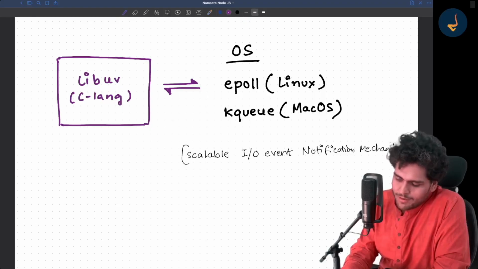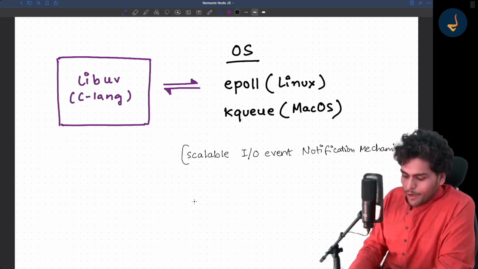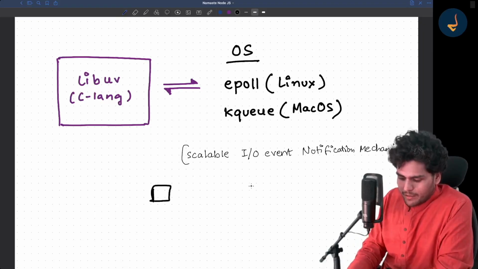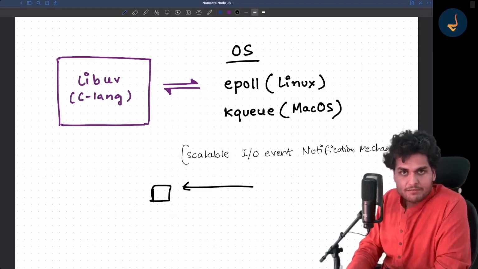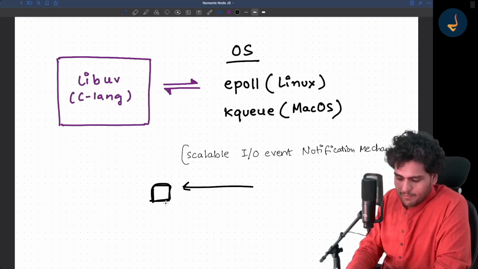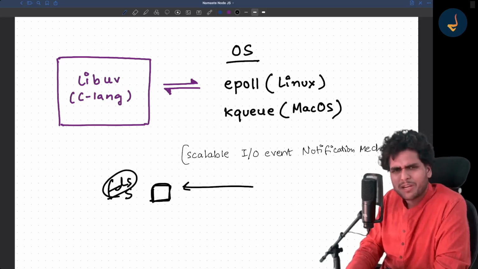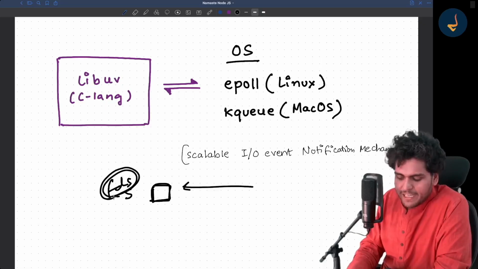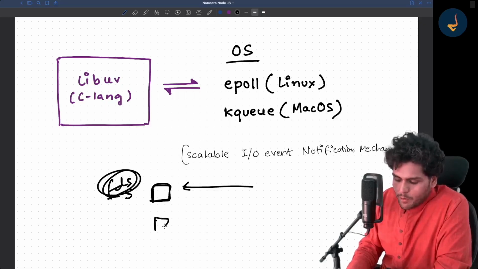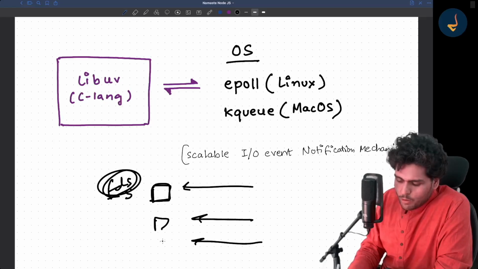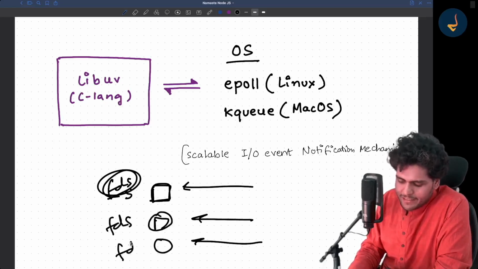Okay, so whenever you have a socket, there is a connection request coming in. What will happen is there is a socket descriptor, which is known as FDS, file descriptor, or a socket descriptor you can call it. Suppose there are multiple connections coming in, each of them has a socket descriptor, file descriptors.